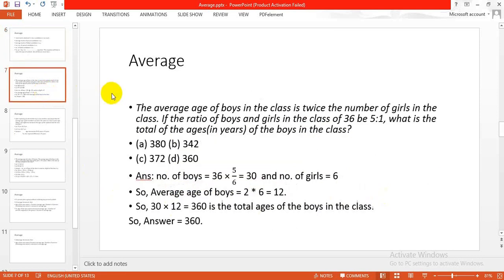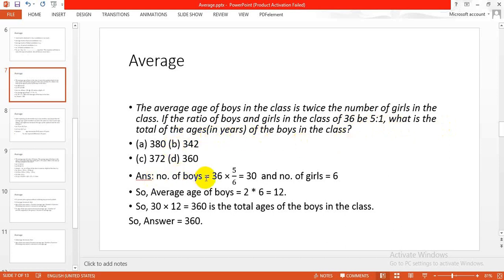Average. Here are some problems given, so we will try to solve them together. The average age of boys in the class is twice the number of girls in the class. If the ratio of boys and girls in the class is 5:1 and the total is 36, what is the total of the ages in years of the boys in the class?